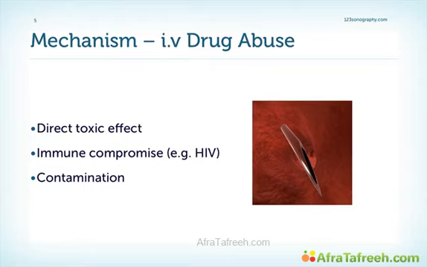There are several reasons why IV drug addicts get right-sided endocarditis in the first place. First, there's a direct toxic effect of the drug itself on the endothelium. And remember, that is usually the beginning of endocarditis, endothelial damage. Second, such patients are usually immune compromised, for example, HIV patients. And finally, usually there is some form of contamination through the needle and through bad hygienic conditions.